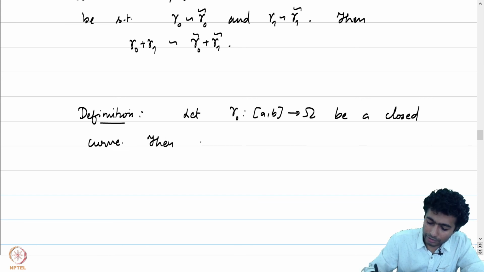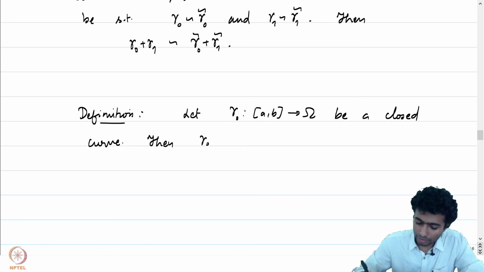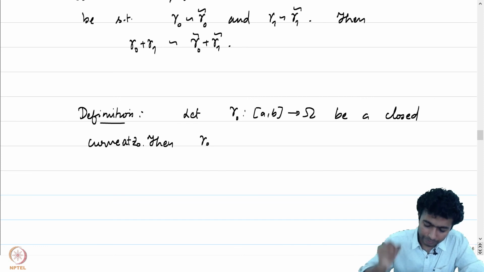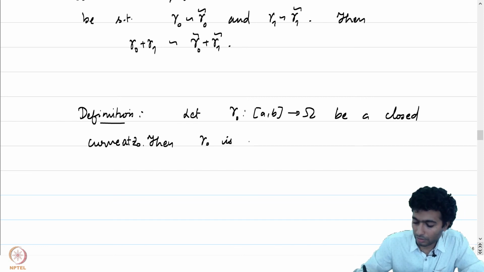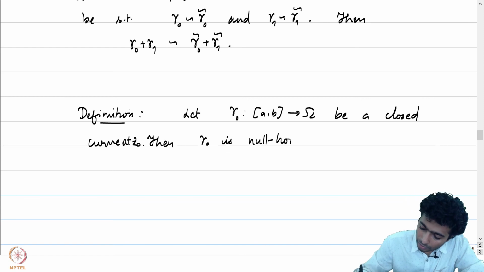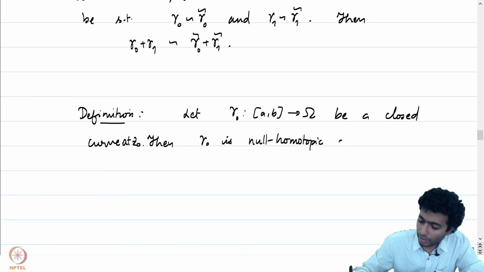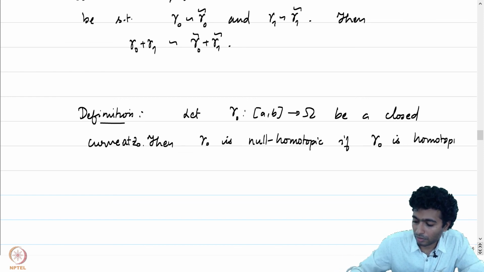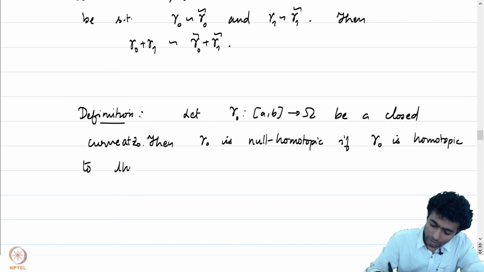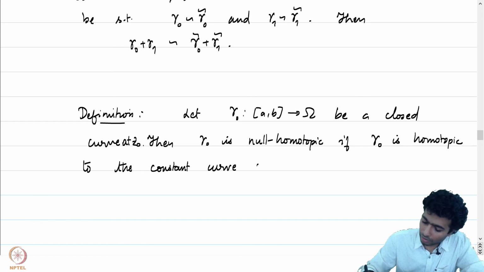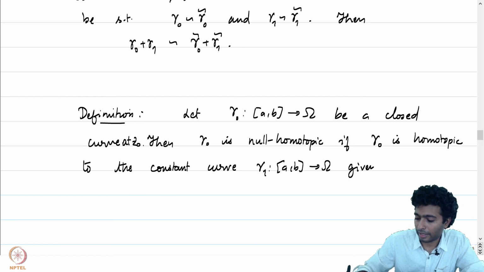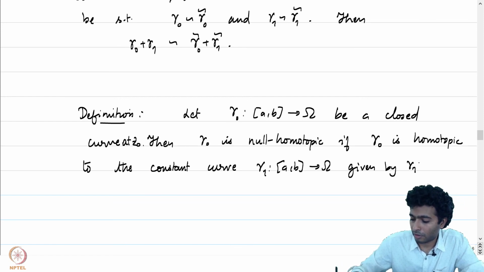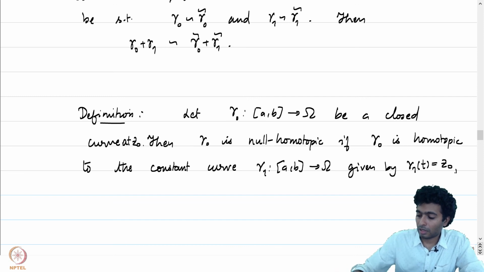Then gamma 0 is said to be a null homotopic closed curve at Z0 if gamma 0 is homotopic to the constant curve gamma 1 from AB to omega given by gamma 1 of t equal to Z0, as closed curves.